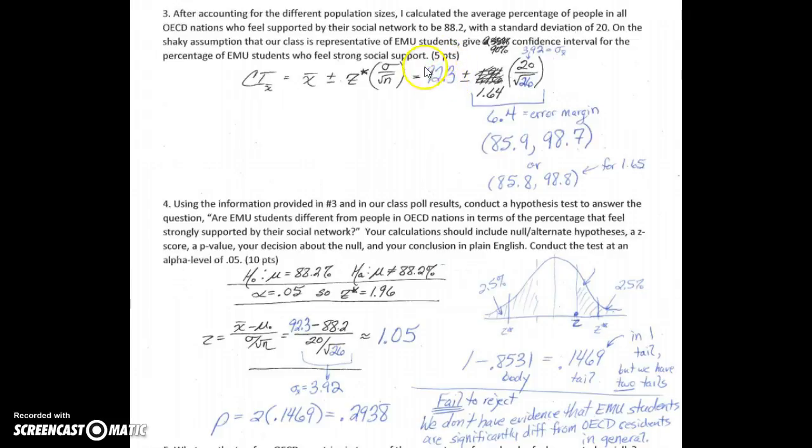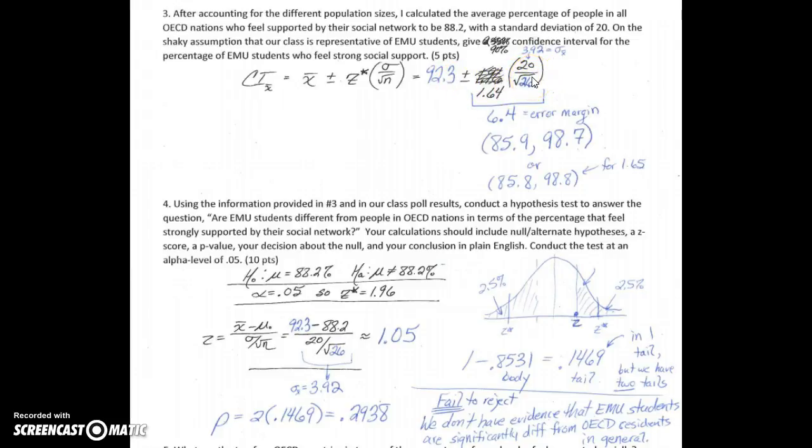So again, you can do this entire problem in terms of percents or in decimals as long as you're consistent. I'm going to do it here keeping the percentages. So we have 92.3, that's our sample mean. The sigma, the standard deviation here, is given as 20%. So if you use 0.20, you need 0.923 here. Our sample size is 26.